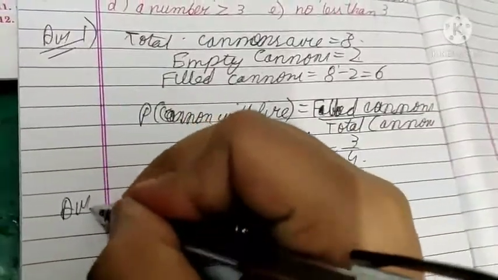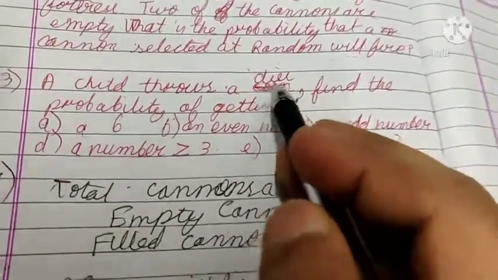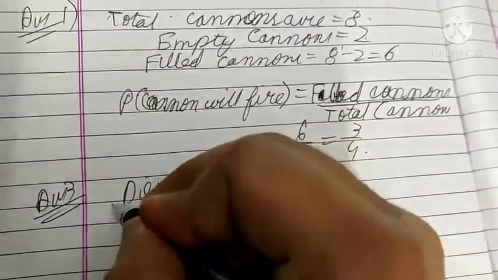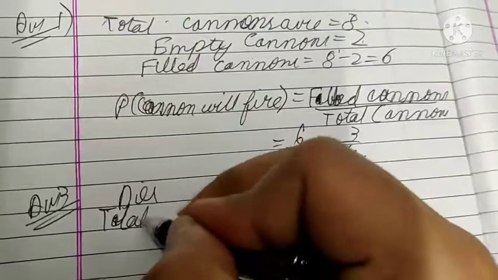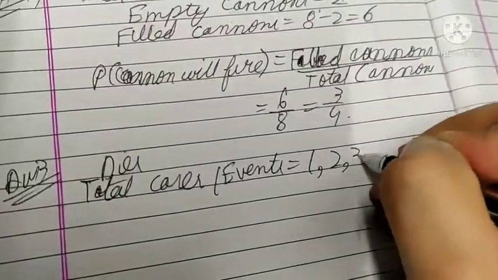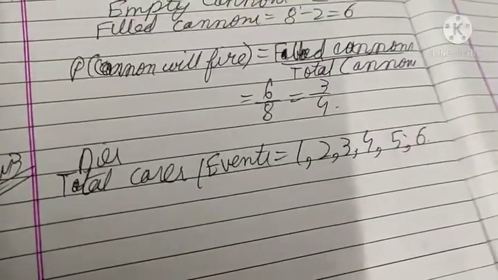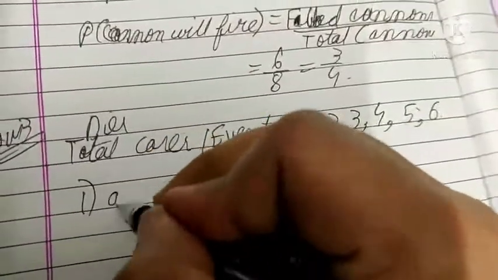Okay, next is that a child throws a dice. Look in the book, it's written coin, but it is actually dice. A child throws a dice, so a dice is thrown. So total cases that can come are 1, 2, 3, 4, 5 and 6. Okay, if you throw a dice, these are the cases that can come, and we have to find the probability that you get a 6. In how many cases will you get 6?